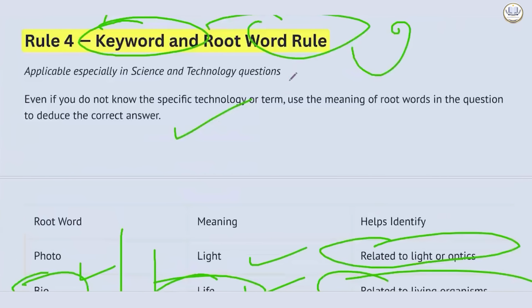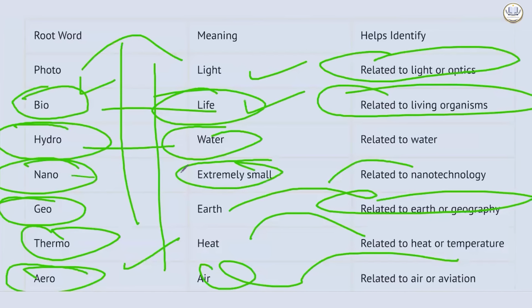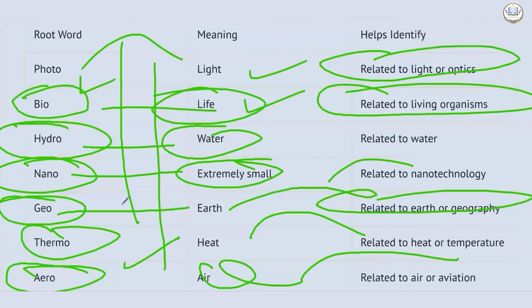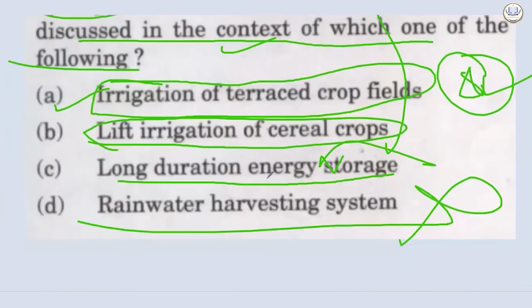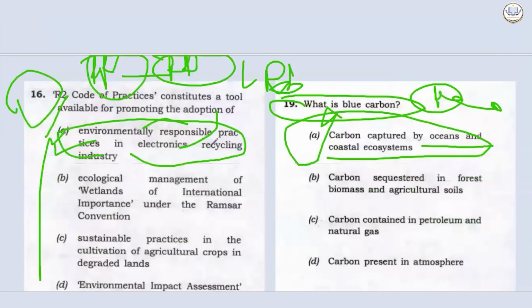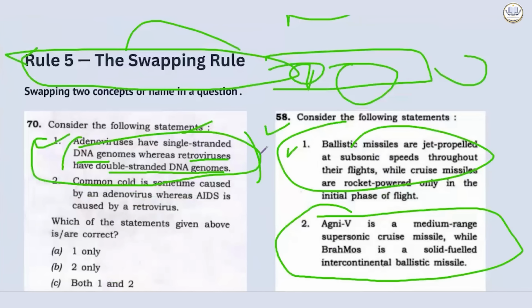Next rule. Keyword and root word rule. Even if you don't know the specific technology or terms, use the meaning of root words. And we have given examples. Photo means light, bio means life, hydro means water, nano means extremely small, geo means earth, thermo means heat, and aero means air. And we saw the example as well. There are numerous examples of it. Then the swapping rule. They will try to swap the two concepts or two names, and it's a deliberate attempt to confuse you.